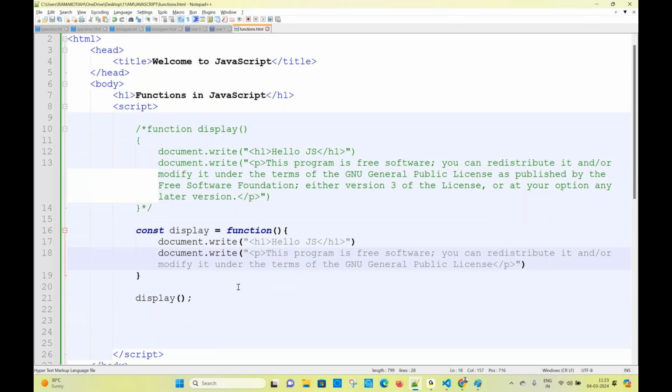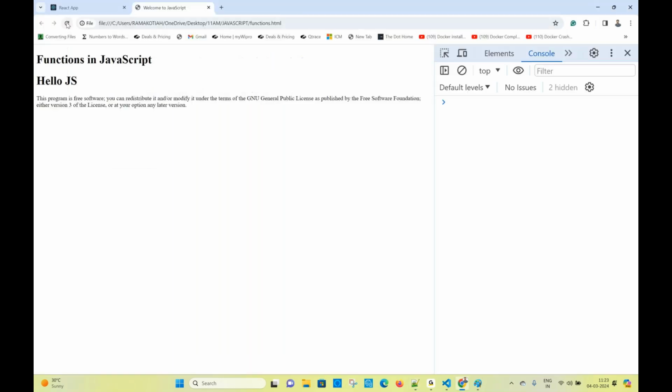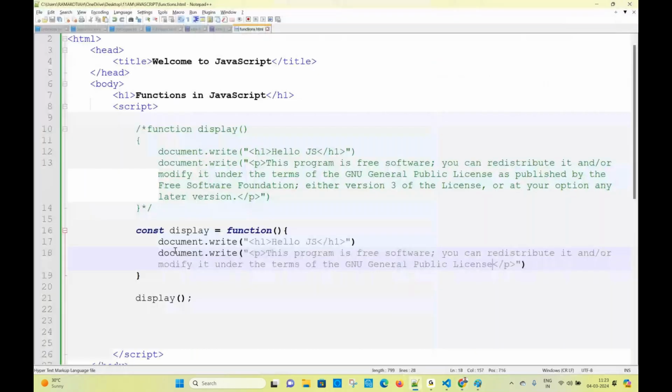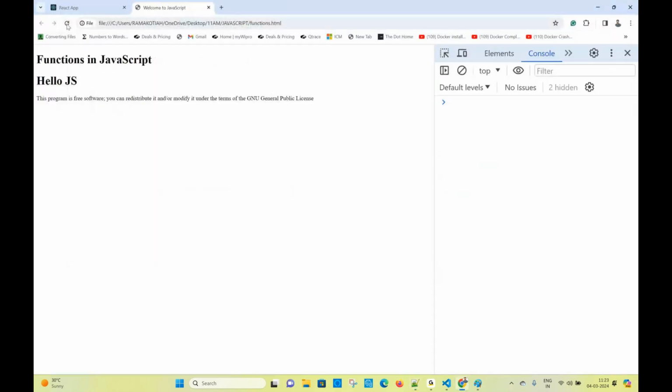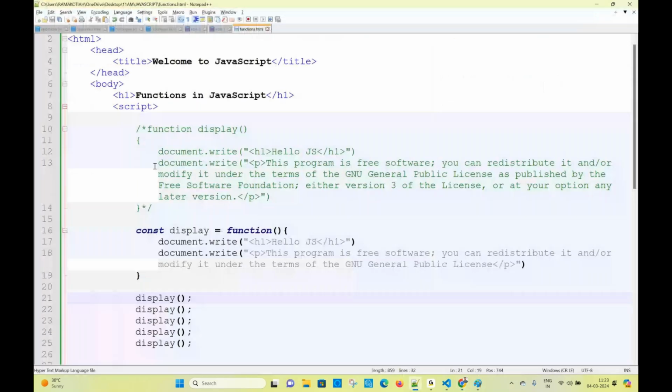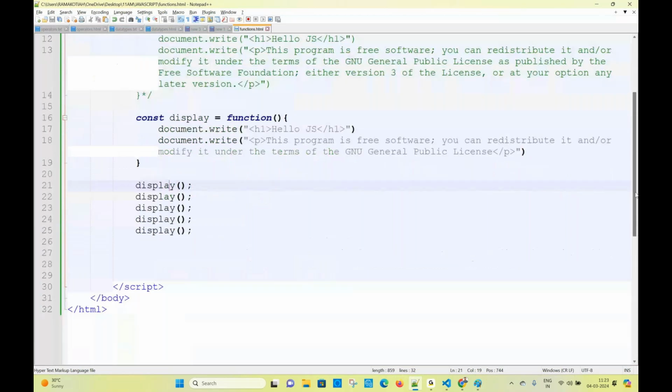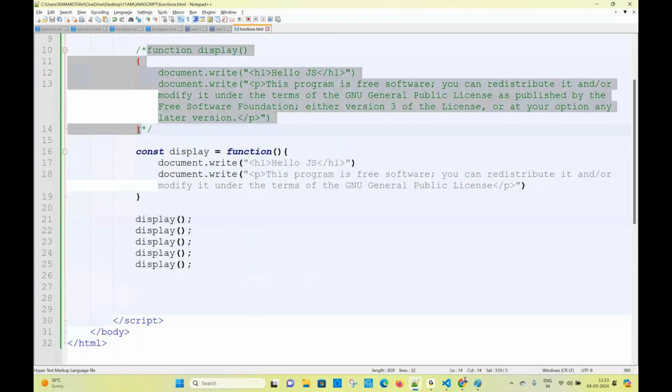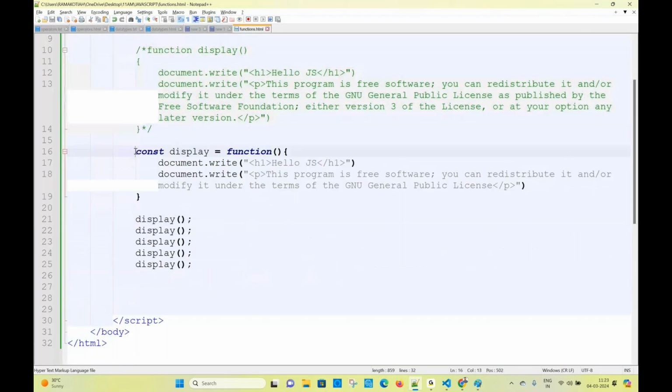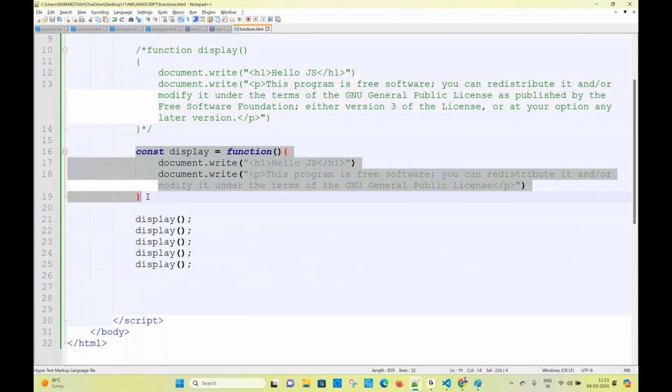The way of calling is also the same. If you refresh, the same output will come. And if I write this out 5-6 times, you get the output that many times. What is the difference between these two? Above is a regular function, native function, and below is the function as an expression. If you see a function like this, it is called function as an expression. Don't forget this, guys.